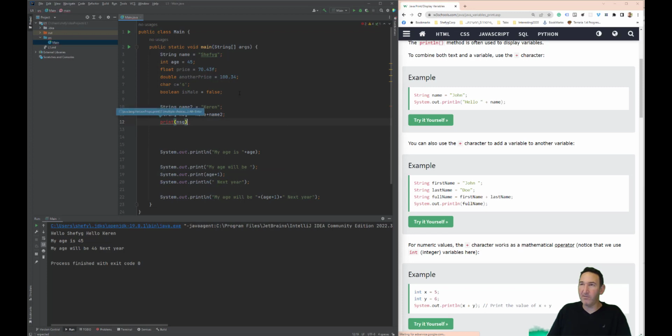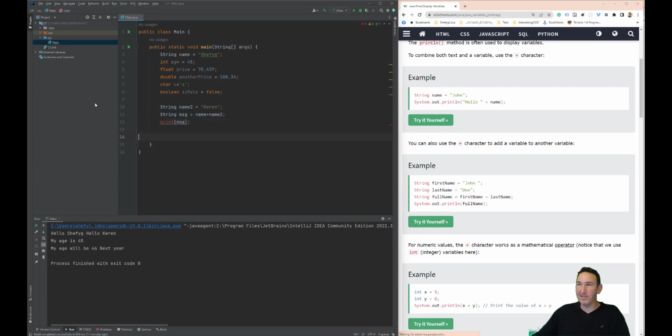And I can print, by the way, print by itself doesn't work. There is a shortcut for it, but for now let's just use sout. I'm just writing down sout, it does tab and it completes. If I run it now, we'll get the message Chef Kevin. So this is concatenating.